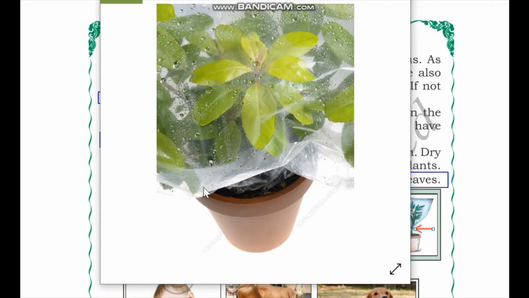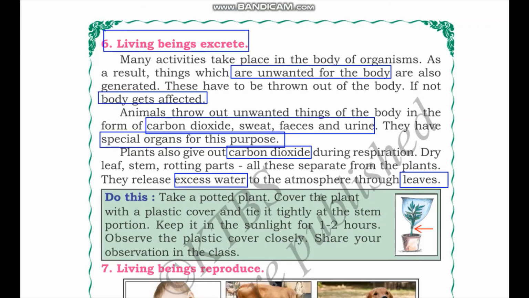Here we have a plant that has a plastic cover tied to it, and we can see that there are water droplets collecting on the inside of the cover. So where did this water come from? Make sure that you're using a dry plastic cover when you're carrying this experiment out. If the plastic cover is dry, then where did this water come from after 1 to 2 hours? We just learned that plants get rid of excess water from the leaves. So this process is part of excretion in plants, and you can see that it is collected in the cover.